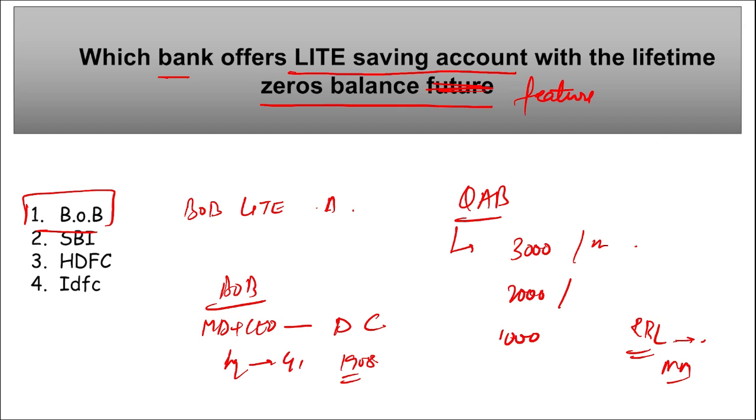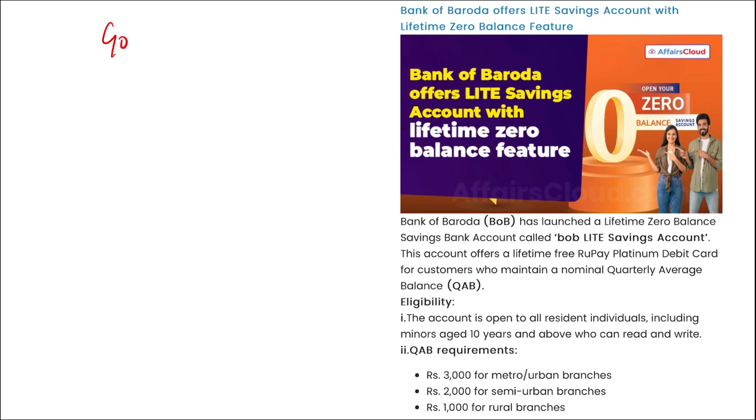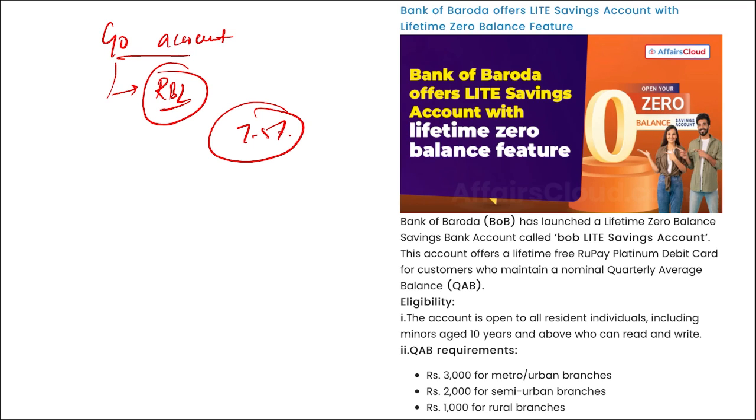One thing you need to remember about RBL is that RBL has offered the Go saving account with a zero balance feature, right? So if asked about the Go account that is giving the zero balance feature, it was launched by RBL Bank, right? And the account offers an interest rate of up to 7.5% per annum for the saving account and 8.1% on fixed deposits, and this is being given by RBL Bank.